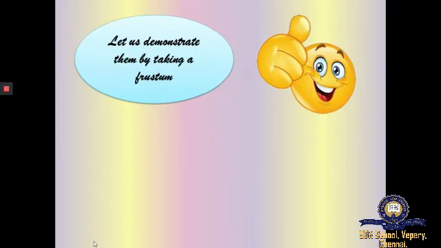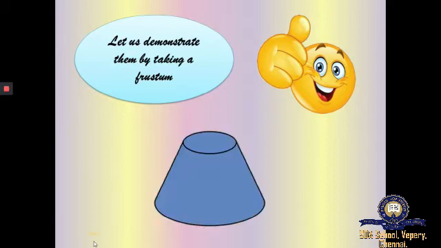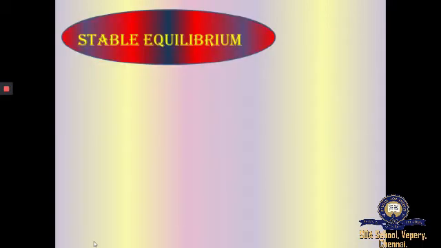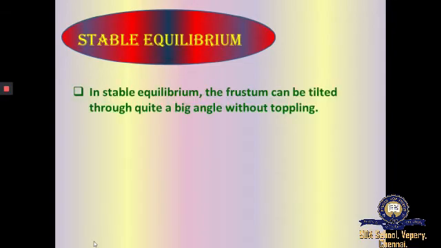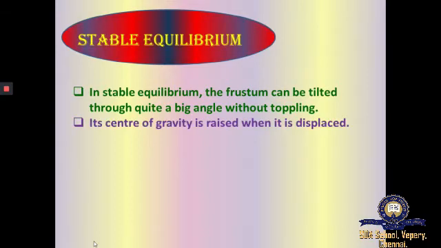Let us demonstrate them by taking a frustum. Stable equilibrium. In stable equilibrium, the frustum can be tilted through quite a big angle without toppling. Its center of gravity is raised when it is displaced.